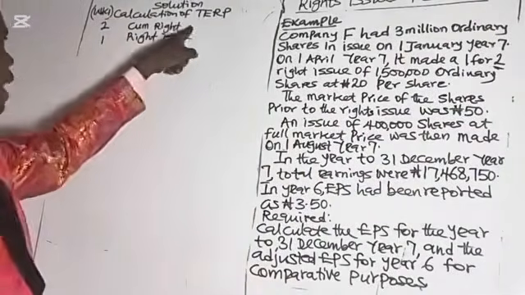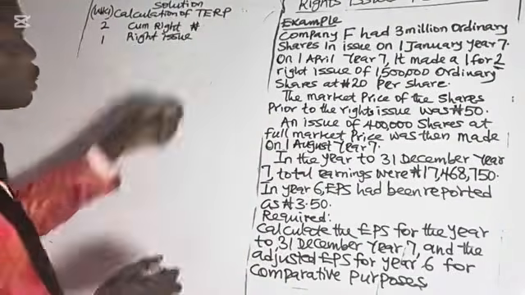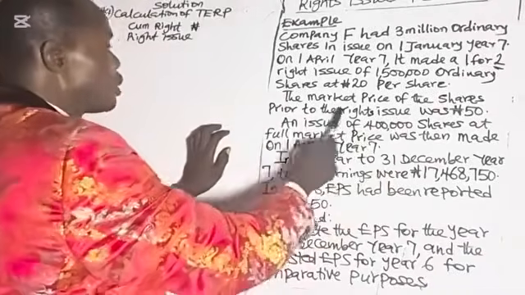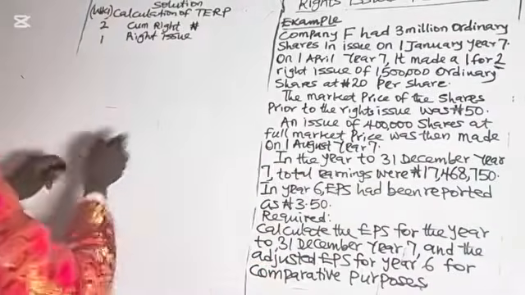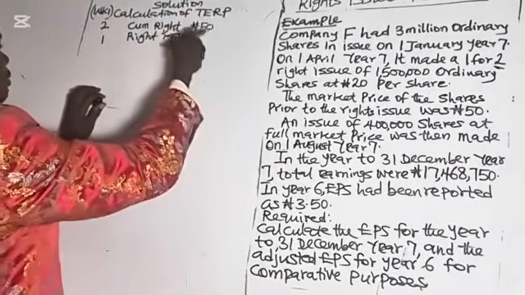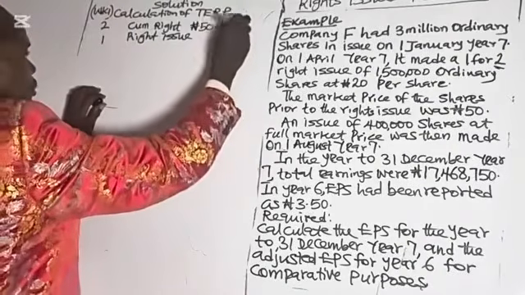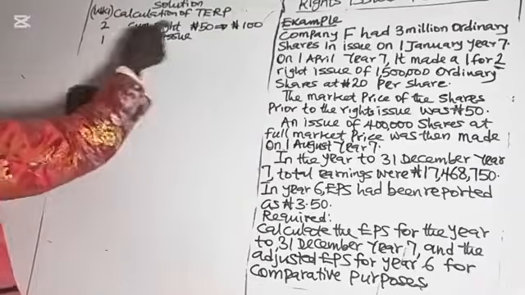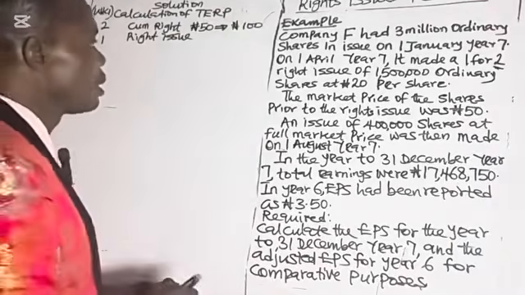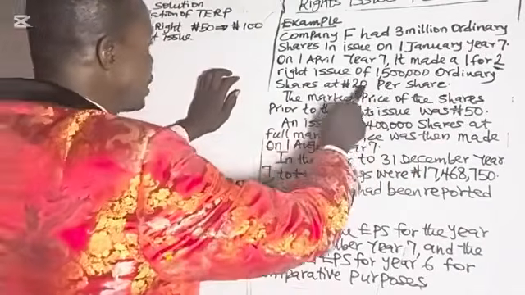How much is the cum right price? I've told you the market price prior to the right issue is the cum right price. You were told the market price of the share prior to the right issue was 50 naira. So 2 times 50 gives us 100 naira. Then how much was the right issue price? Right issue of 1.5 million ordinary shares at 20 naira per share.